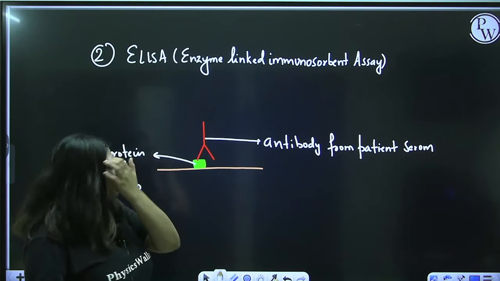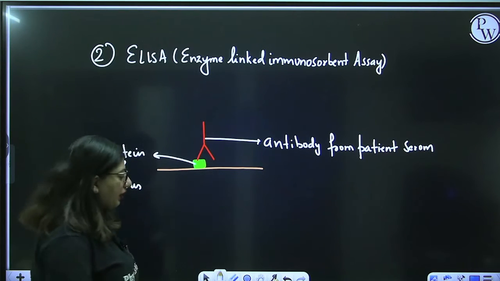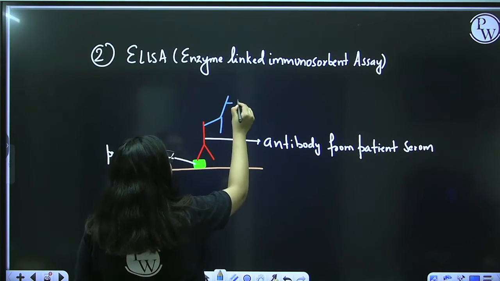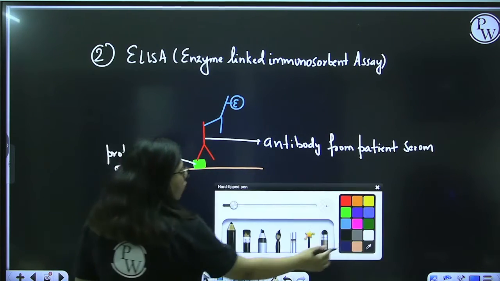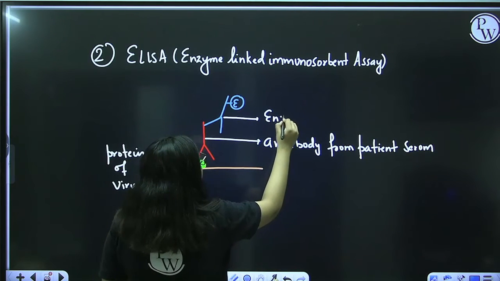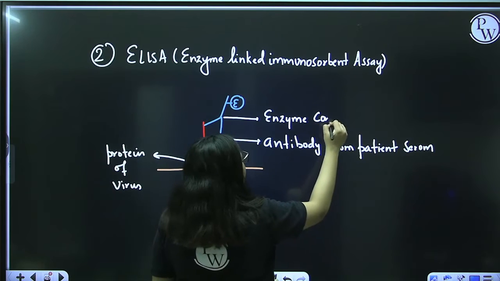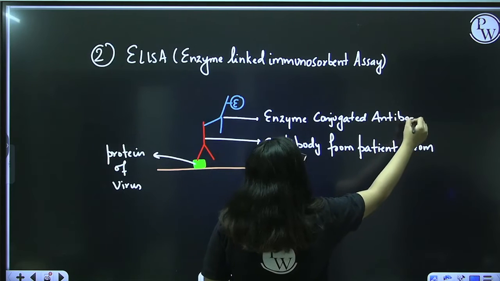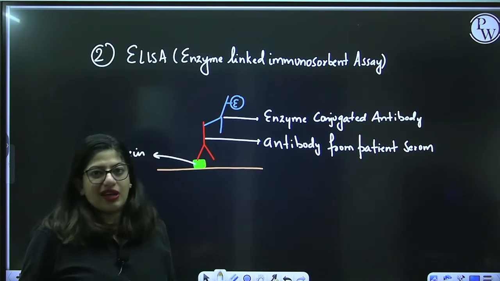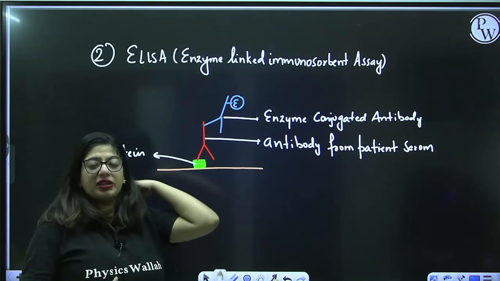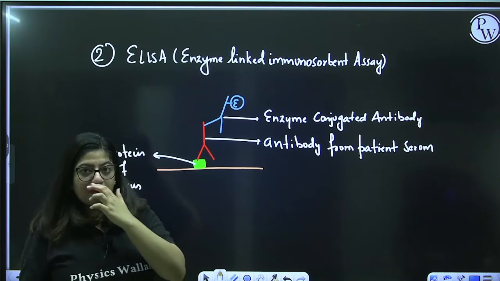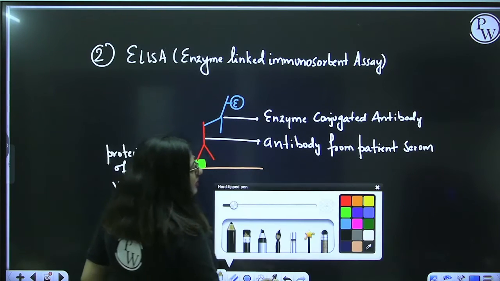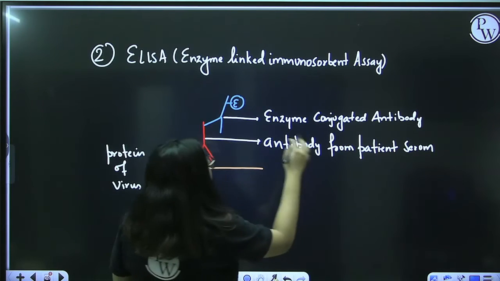Now synthetically we have made one special antibody that can bind to this antibody, and it also has an enzyme conjugated with it. You call it an enzyme conjugated antibody, but this is synthetically produced, because no natural antibody has an enzyme with it. It has been designed in a way that it will bind to the antibody of a person if the person is HIV positive. Now we will add a substrate to it, and the substrate does not have any color.